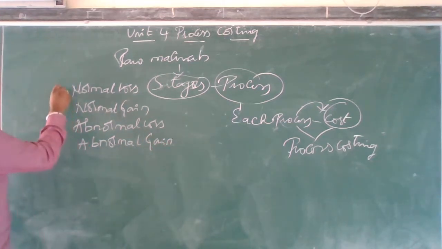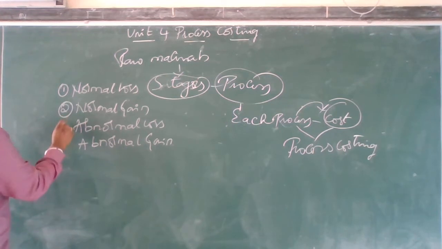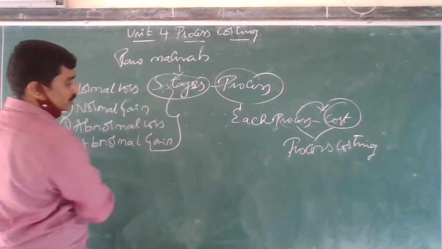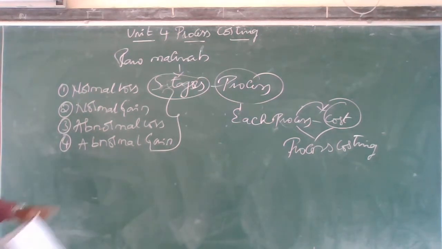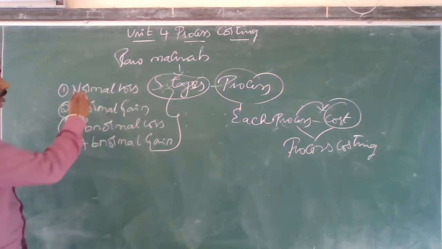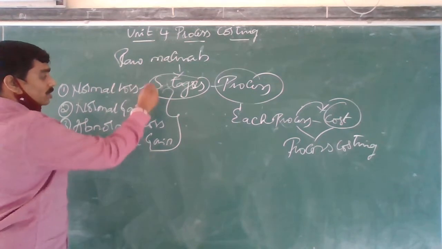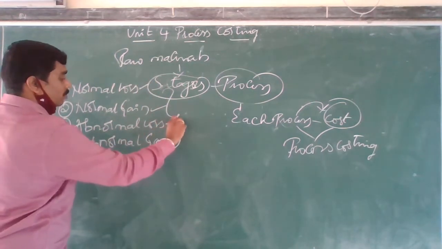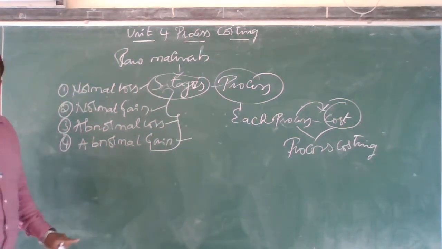Okay, these are the items which are very important in this process costing. I have to consider all these things. I am going to overcome all these things. What are they? First one is normal loss, normal gain, abnormal loss, and abnormal gain.